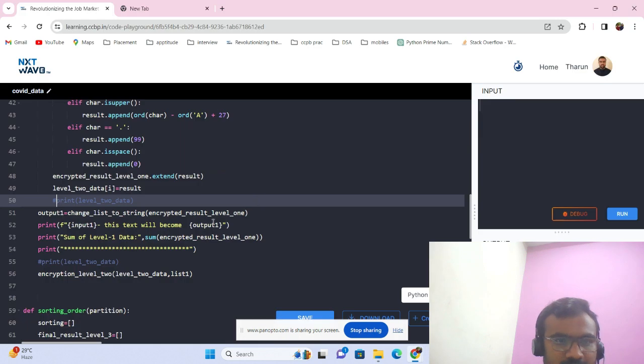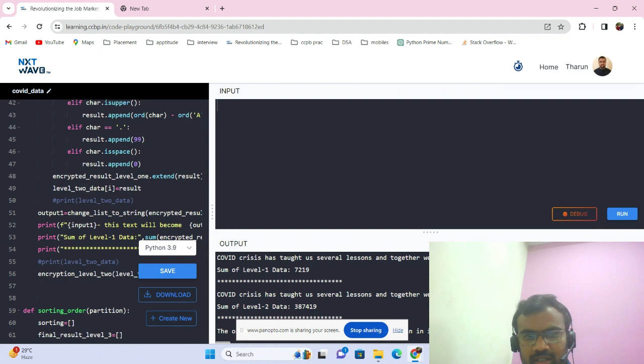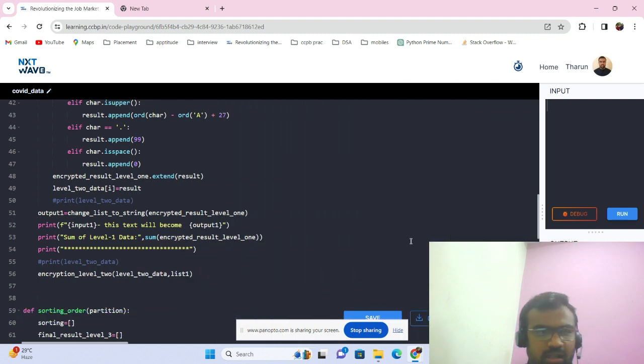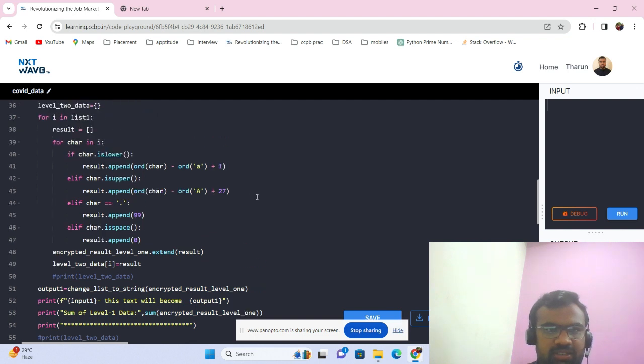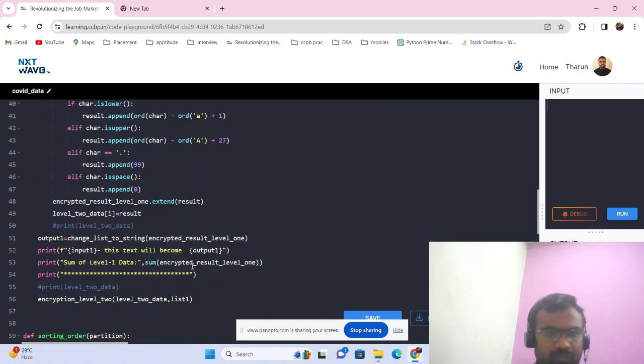So I am using a join function to join all the numbers to form a string. In that way, we can get the output looking like this. No commas, only spaces between the encrypted numbers. And the sum of the level is obtained by using the sum function on that list. What is the encrypted result level 1 list? So up to here, the encryption level 1 is completed.